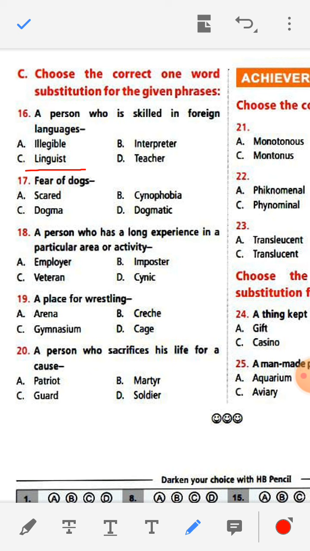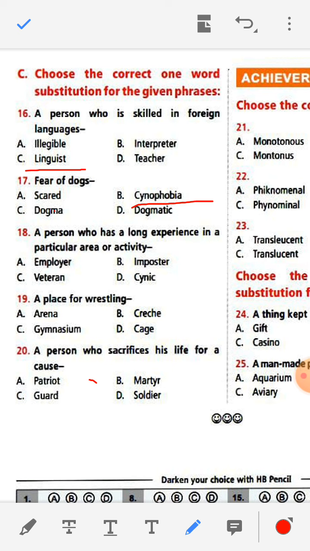Next, fear of dogs. Those who are very much scared of dogs, what do we call them? They are called cynophobia. Scared means very much afraid. C is dogmatic, so that is not the answer. The correct answer is cynophobia, option B.